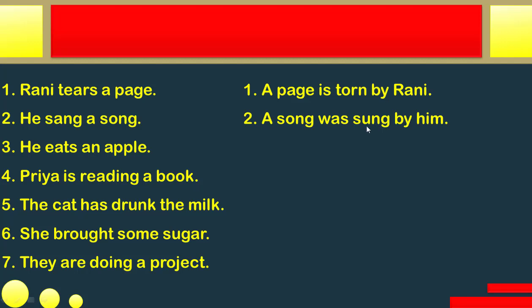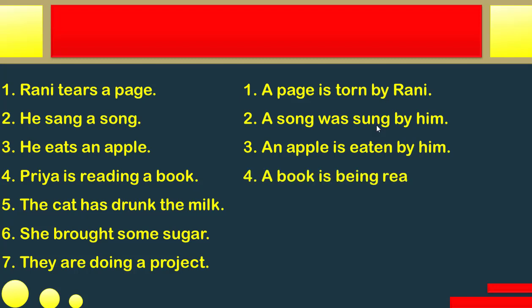Again, just mark that the main verb is in the third form, the past participle form. He eats an apple, simple present tense again: an apple is eaten by him. And the fourth one is Priya is reading a book. As it is present continuous tense, is being or are being, if you remember, will be the helping verb here. Because book is singular, we are going to use is being. Had it been plural, we'd be using are being. So a book is being read by Priya.